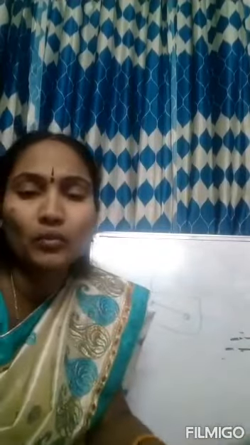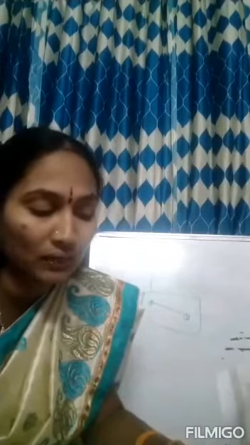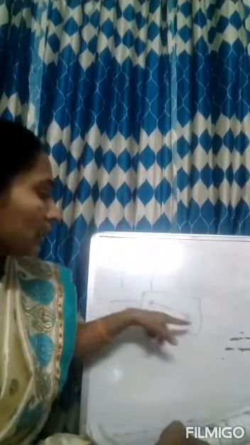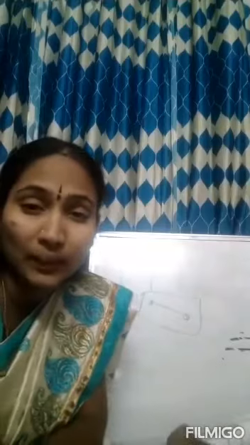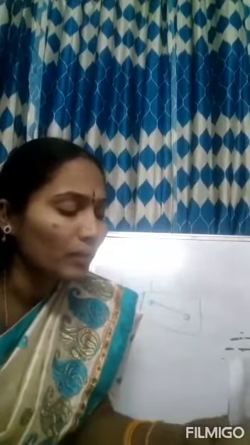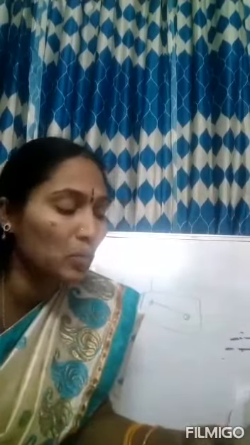Similarly, each particle of the ball moves in a circular path about a particular line when the ball rolls on the surface. Therefore, it is in rotatory motion. It is moving in a circular path, so it is also called rotatory motion. So both you can see here, translatory motion and rotatory motion. Thus, in the above example, the ball possesses both rotatory and translatory motion.